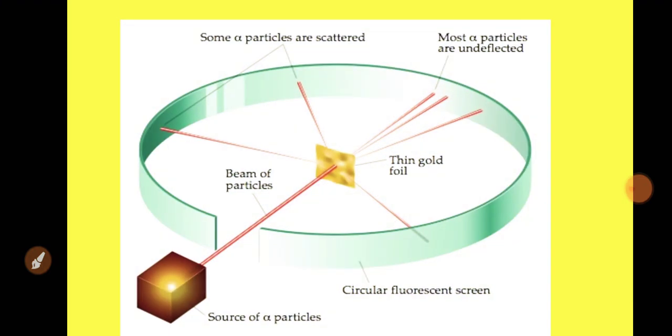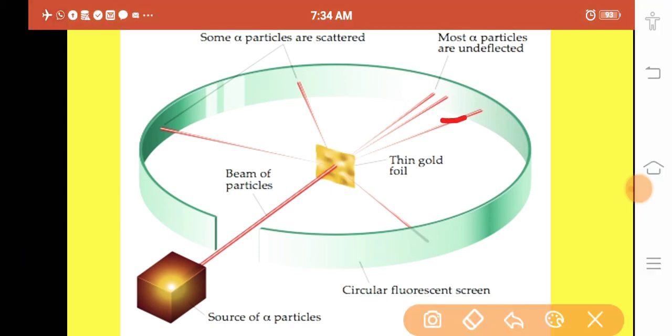Now this is the experimental setup and you may see from here. Same as I just told you, a beam of alpha particles, some alpha particles are scattered, most of the alpha particles are undeflected, they passed through the gold foil without any deviation. Okay, this one, so you should see it, my dear.